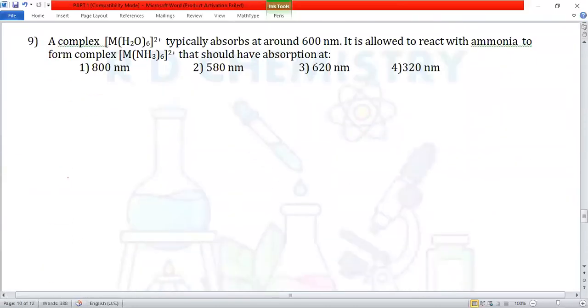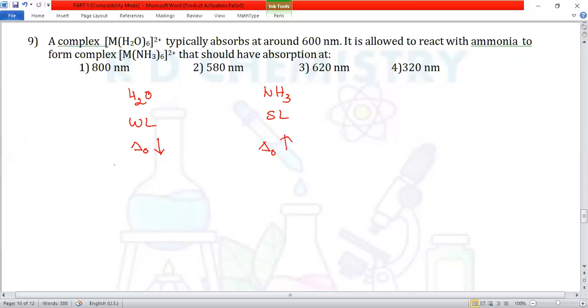Question number 9. A complex [M(H2O)6] typically absorbs at around 600 nanometer. It is allowed to react with ammonia to form a complex with amine. It should have absorption at? See, water H2O is a weak ligand and amine NH3 is a strong ligand. Whenever a weak ligand is there, delta O is smaller. With a strong ligand, splitting is larger.